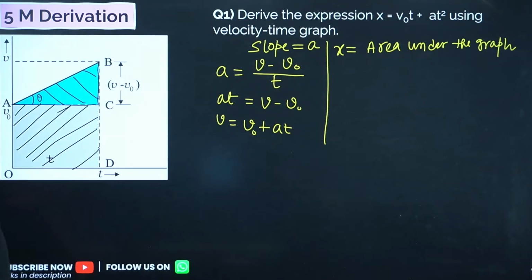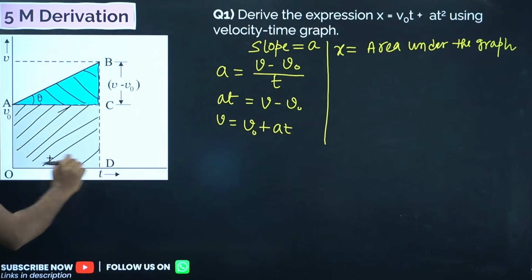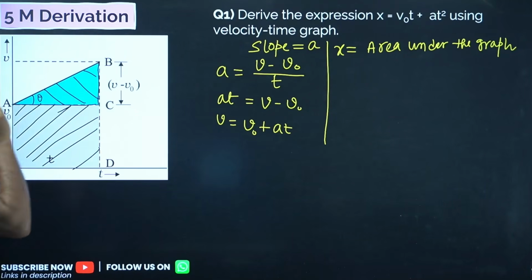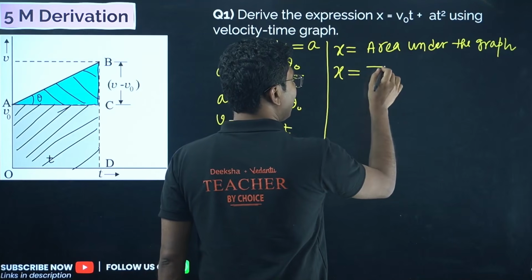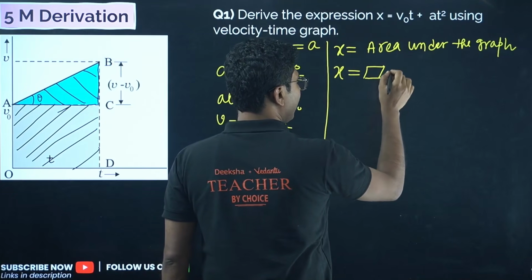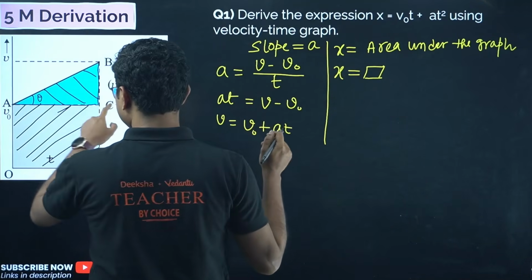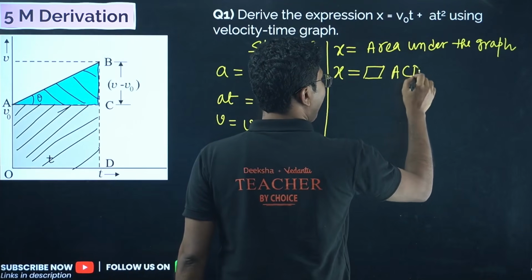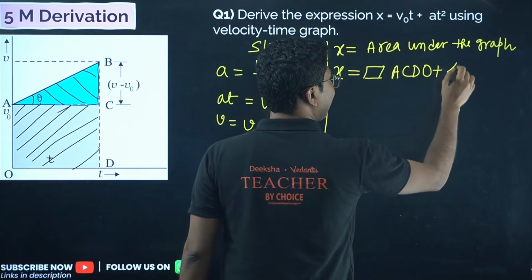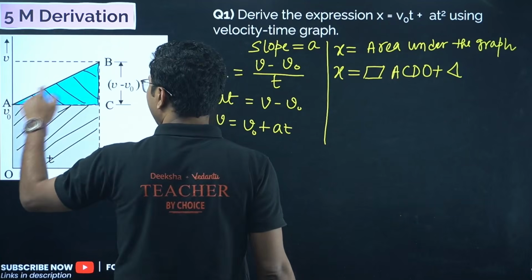Now how to calculate the area under the graph? Here we have a rectangle. What is the area of this rectangle? So we can say that x equals the area of the rectangle ACDO plus triangle ABC.